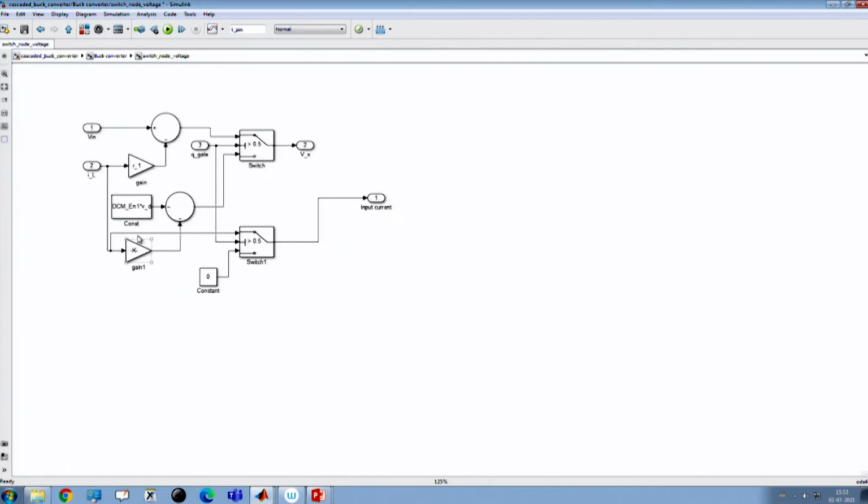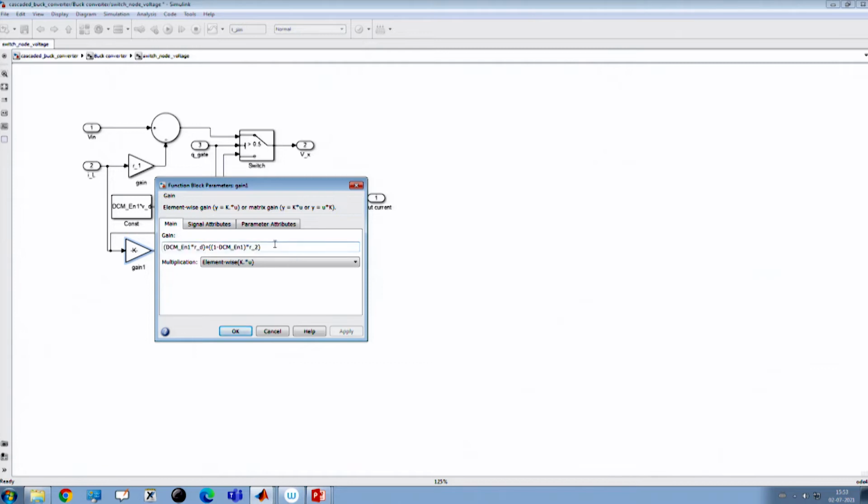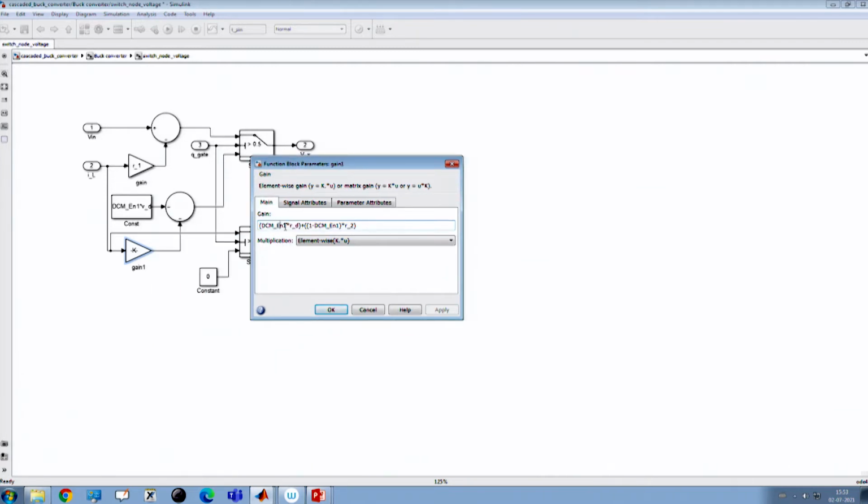For the switch node voltage, we have to be careful here. What is different here? The only difference is in the expression that we developed earlier, which is a common expression: when DCM enable is on, that means in the conventional configuration, we want to include the resistance of the diode RD. When it is in synchronous configuration, I want to include the resistance of the low side MOSFET, that is RDS1 of the low side MOSFET.